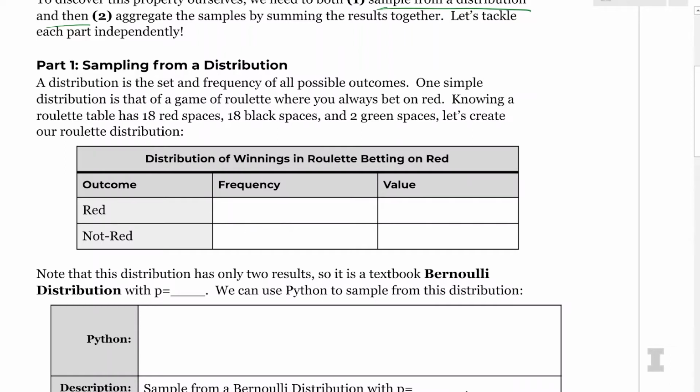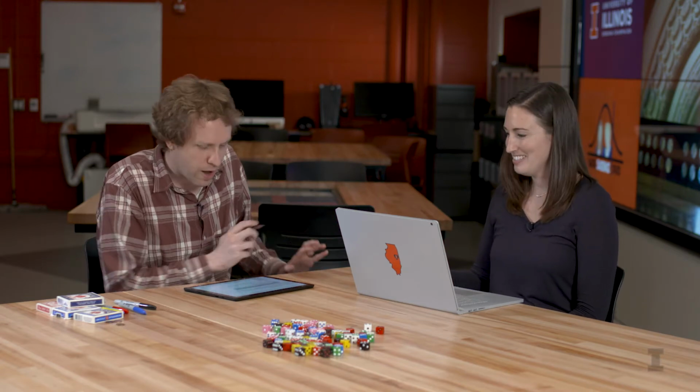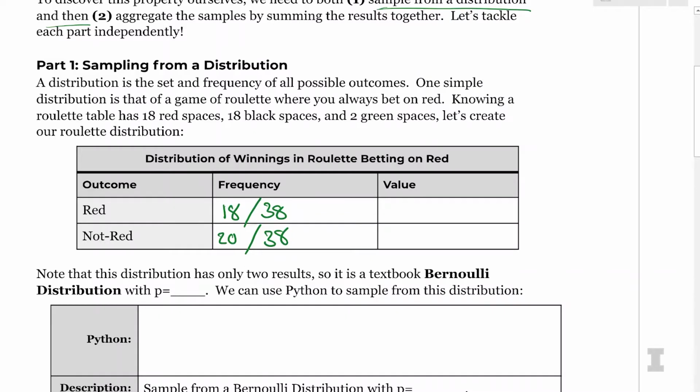There are 18 red slots on the roulette wheel and 38 total. And then the frequency of not getting red is just the rest of them, the other 20 slots, the black and green. So the frequency is 18 out of 38 of getting red, and the not red is 20 out of 38. And I'm going to do this problem slightly differently than you, just so I can model it as a Bernoulli distribution. Got it. So I'm going to say the value of red is success, and not red is failure.